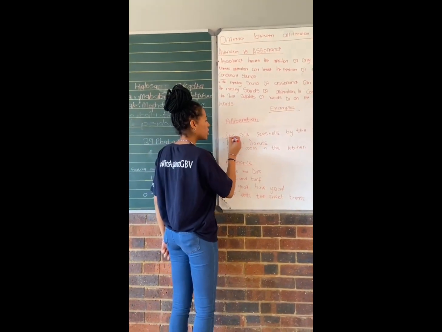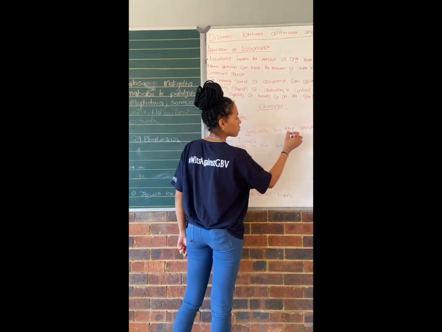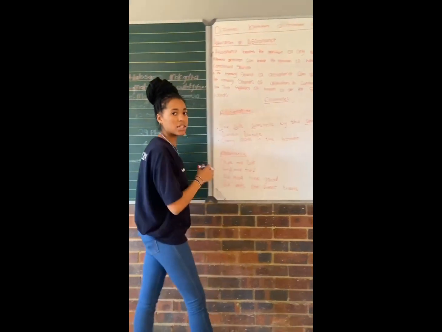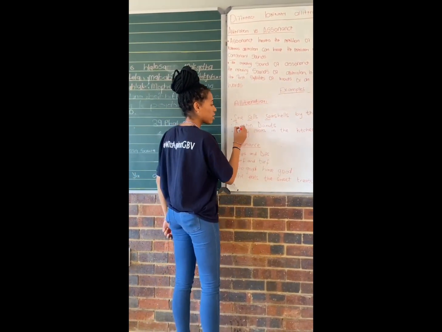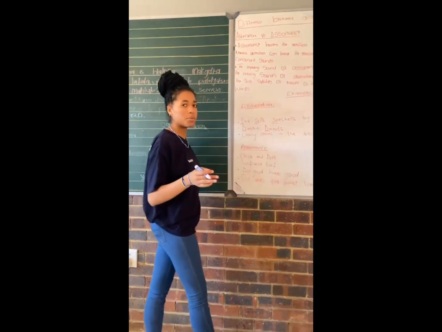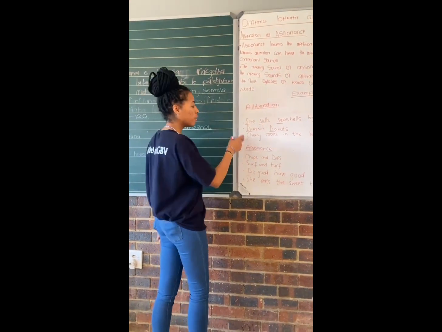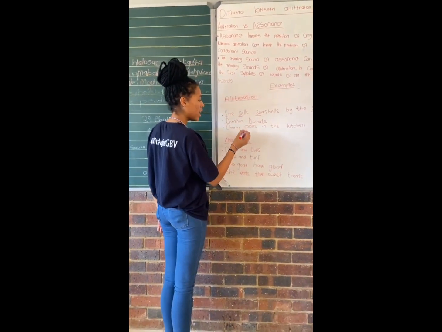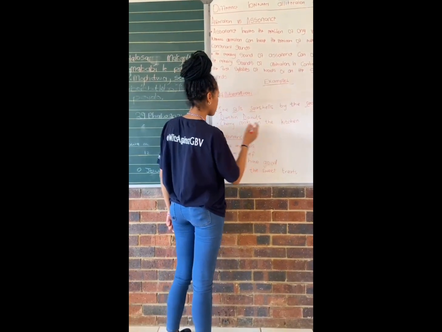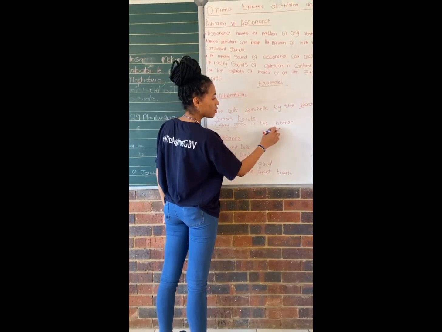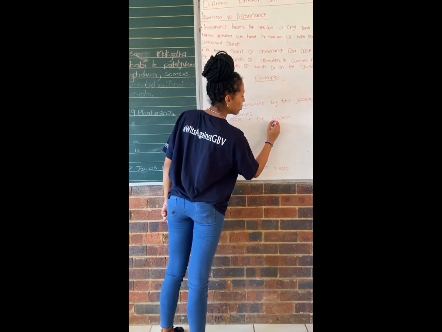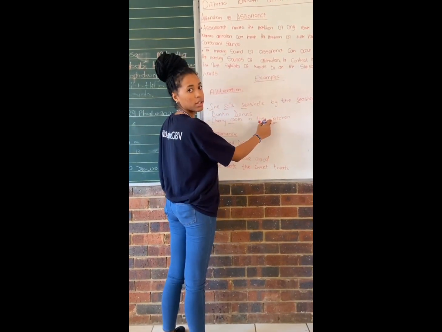Examples we have for alliteration show the repetition of consonant sounds. We have "she sells seashells by the seashore," where we see the repetition of the S sound. And then we have "Dunkin' Donuts," whereby we see the repetition of the consonant sound of D. And then we have here "Cherry cooks in the kitchen," whereby we have the repetition of consonant sounds and a stressed syllable here at the start of this word.